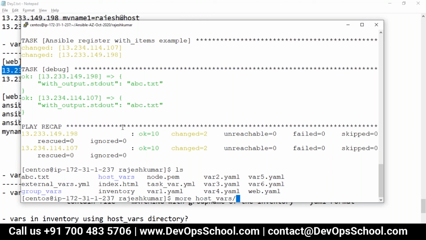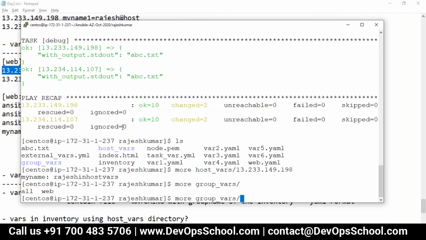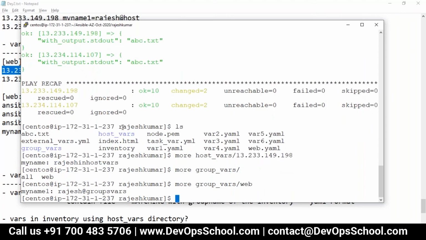Host vars, the IP is matching. See, did you find the mistake, guys? Did you get this mistake?